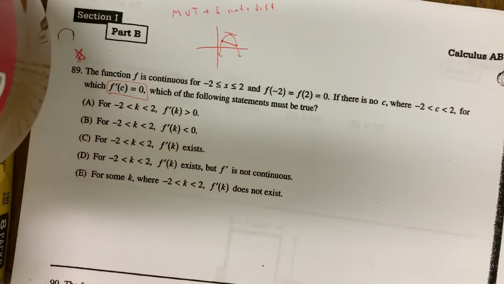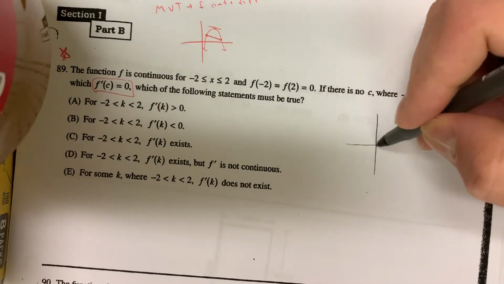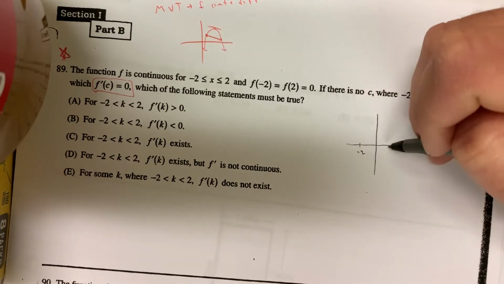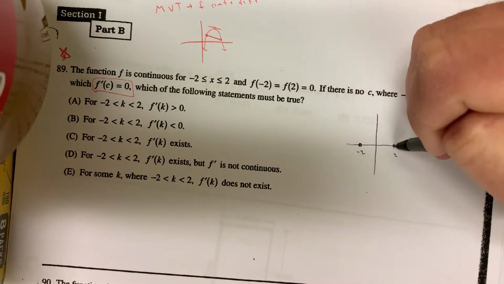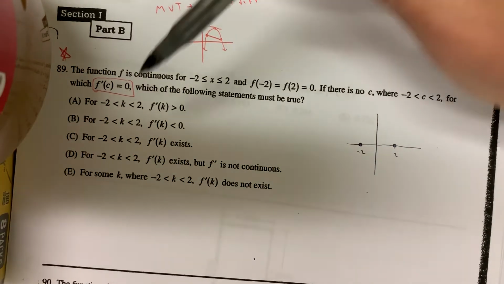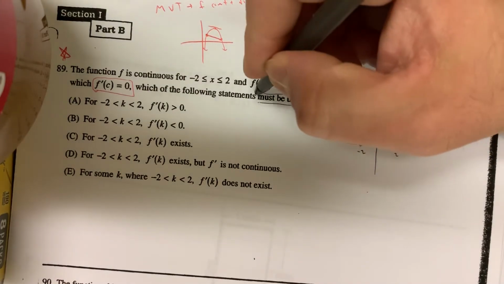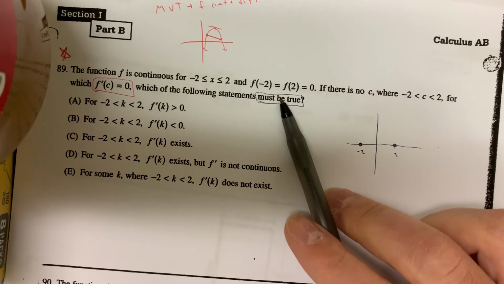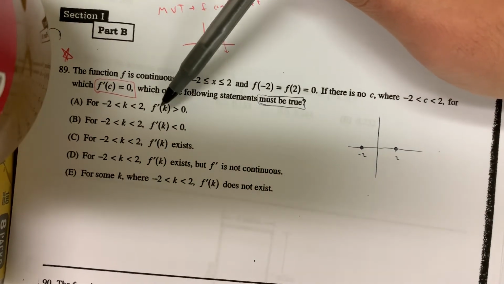Anyway, we'll start here by just sketching a little bit. Can't sketch much, right? They tell you that this function has negative 2 comma 0 as a point, and also 2 comma 0 is a point. That's all they tell you. They tell you the function is continuous. They want to know which of the following statements must be true, which means the other statements could be true, but this one has to be true. So they're saying now from negative 2 to 2 that f prime of x has to be positive.